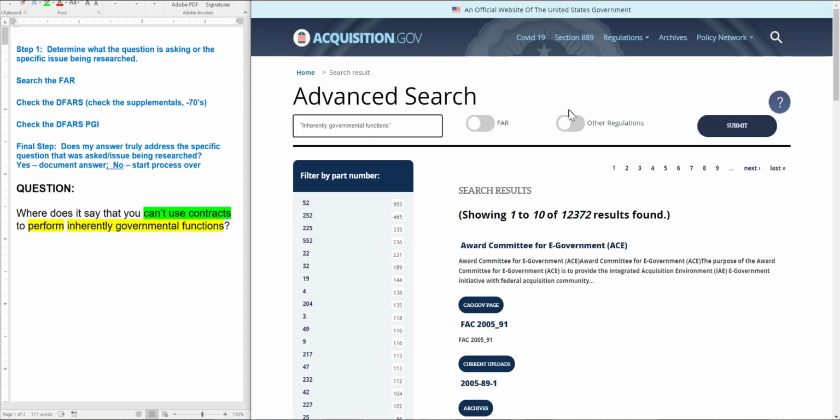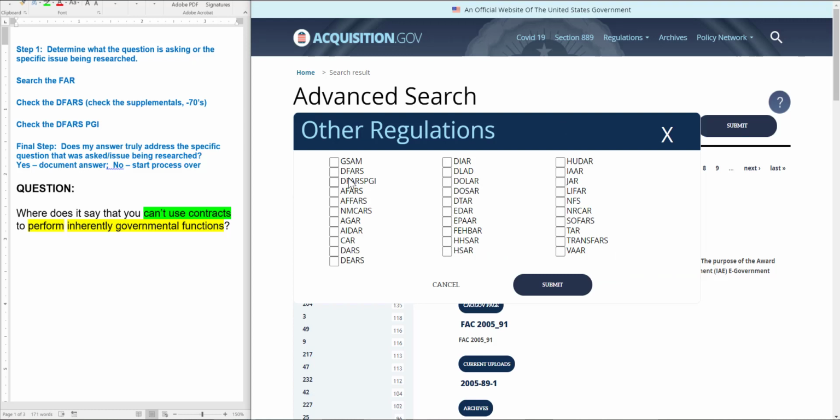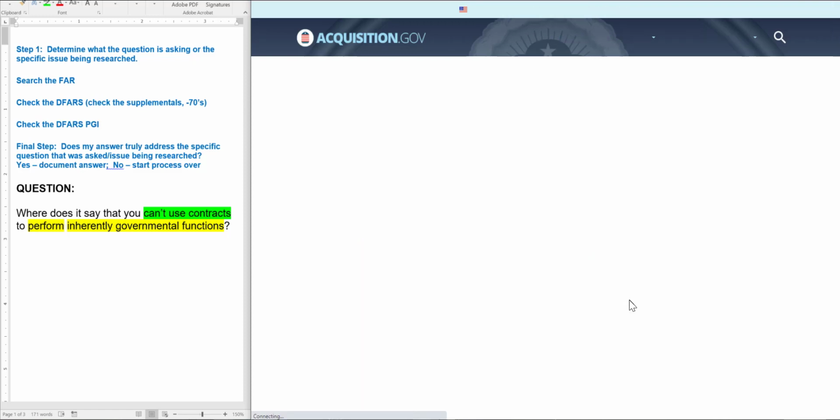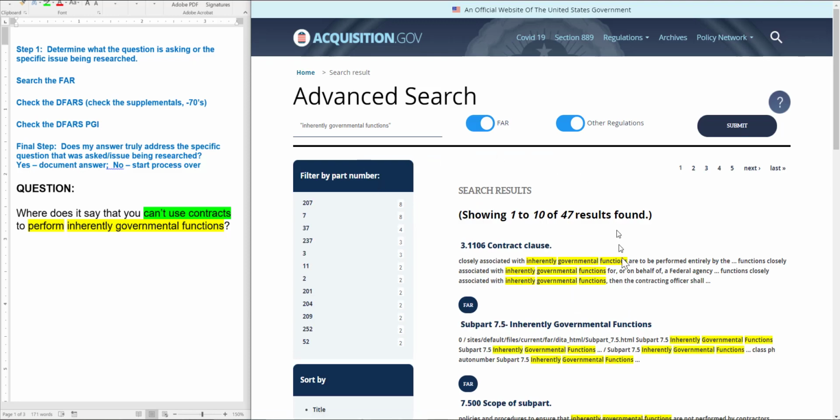Okay, so I want to search the FAR, and I also want to search the other regulations since this is the DFARS exercise. So I want to select DFARS and DFARS PGI as well to come up. So I'm going to hit submit, and let's see what happens.